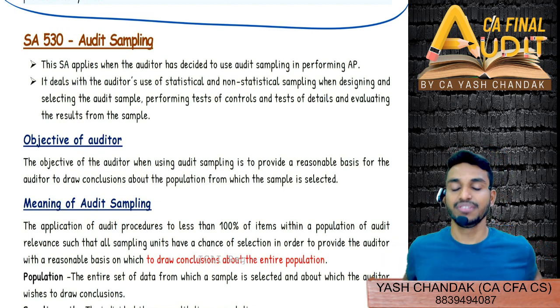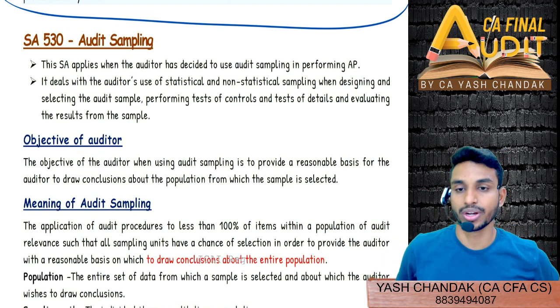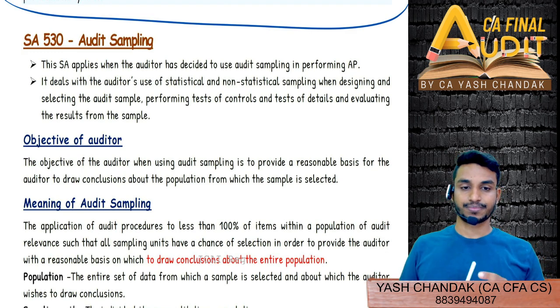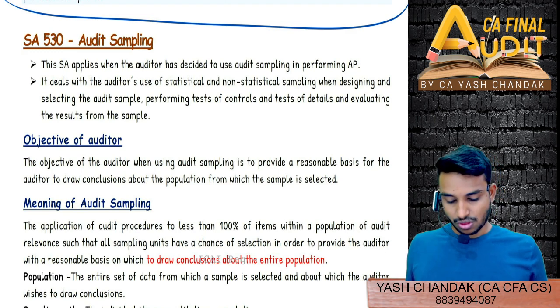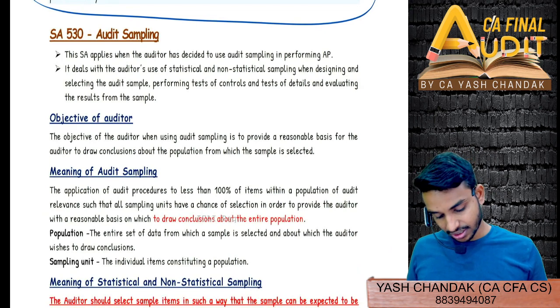So then, shall we start with SA 530 then? Audit sampling. So the basics you already know, right?